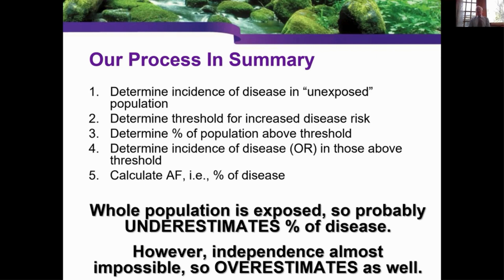Then we have to determine the threshold at which you start seeing increased risk. What makes this challenging is that while in general they tend to be linear, many of them are non-linear, so it gets very, very challenging. You have to kind of average things out as best you can. Then you want to determine what portion of the population is above the threshold for known increased risk, determine how much it increases the risk, and you put that into the formula and calculate the AF, or the attributable fraction.